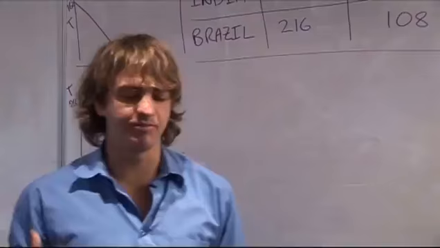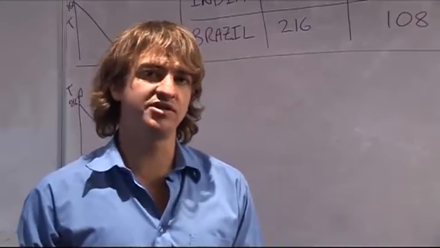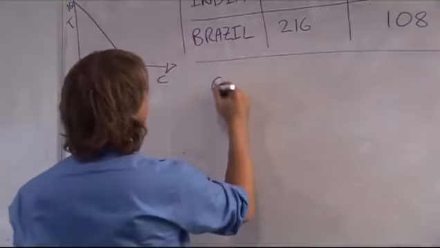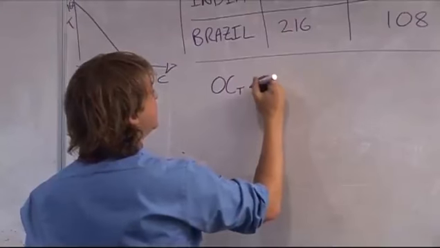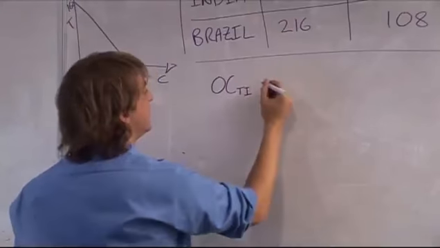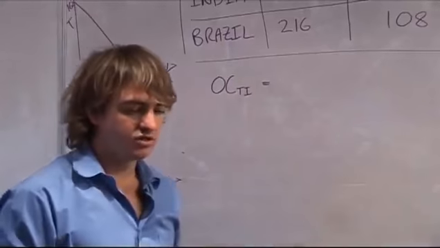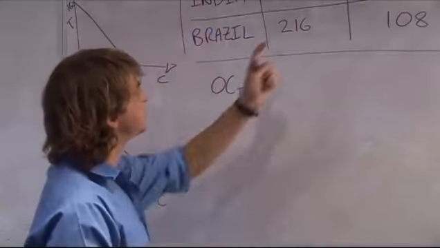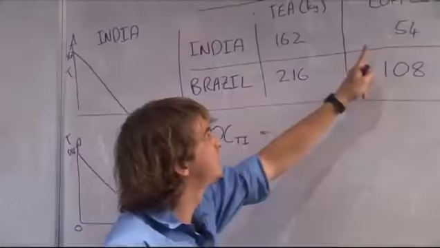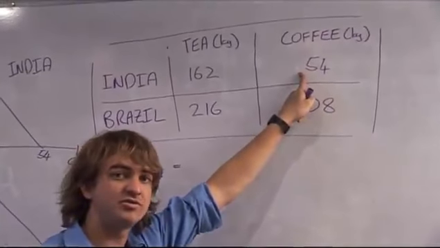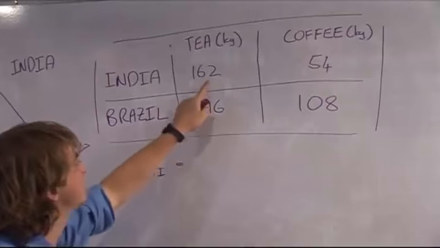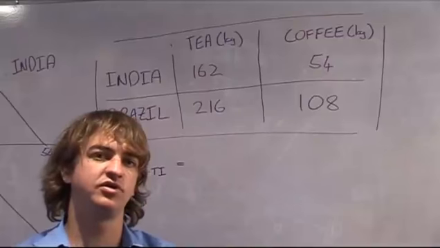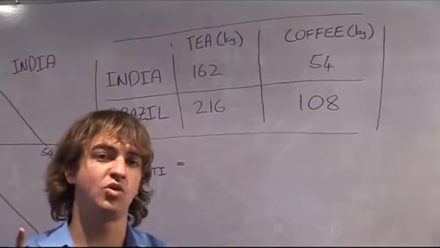So how can we work out the comparative advantage? You work out the comparative advantage by looking at the opportunity costs of each good in each country. So firstly, let's work out the opportunity cost of, let's say, tea in India. Tea in India is equal to how much coffee you would have to forgo to produce 1 unit of tea. Now, to produce 162 units of tea, you would forgo 54 kilograms of coffee production. But we need it in terms of 1 unit of tea production. So, opportunity cost of tea is how much coffee must you forgo in production to produce 1 unit of tea.